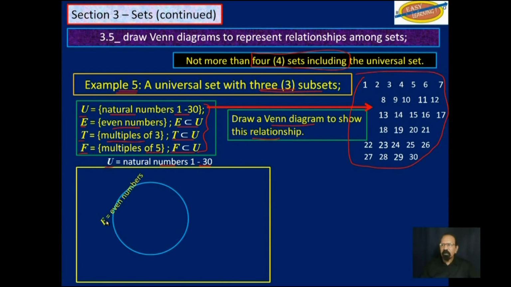Label 1, even numbers. Draw another one to show an intersection with E, and you label that T, which would be multiples of 3. And then you draw a third circle like that, this yellow one, to intersect with both E and T, and you call that F, multiples of 5.